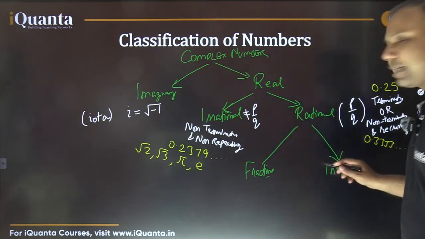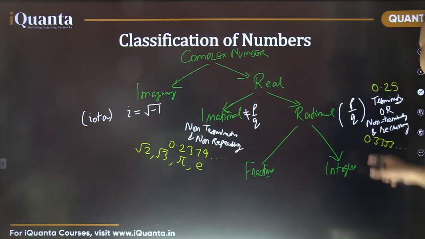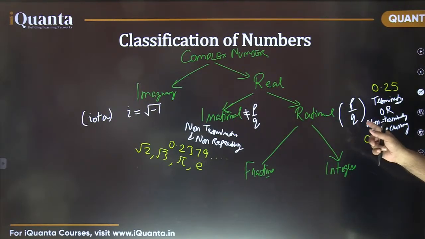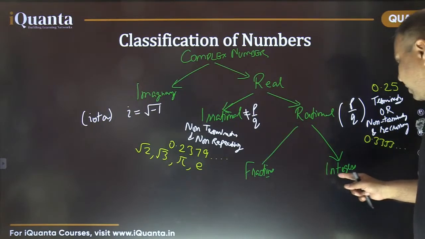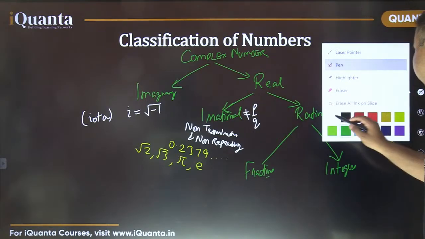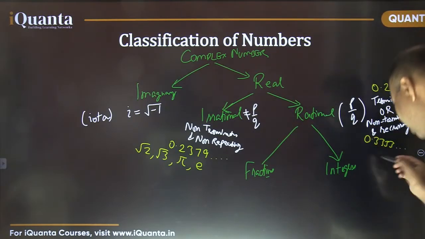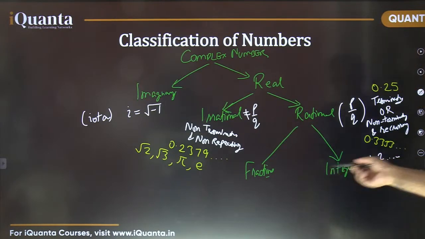So integers क्या होते हैं? Integers are those rational numbers whose denominator is 1 or minus 1. Fine. If you put this q equals 1 or minus 1, we are going to get an integer. ठीक है ना? So for example, 1, 2 and so on. These are different integers only. They could be negative, they could be positive.